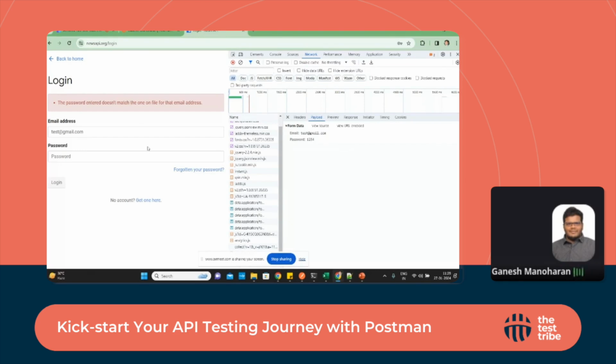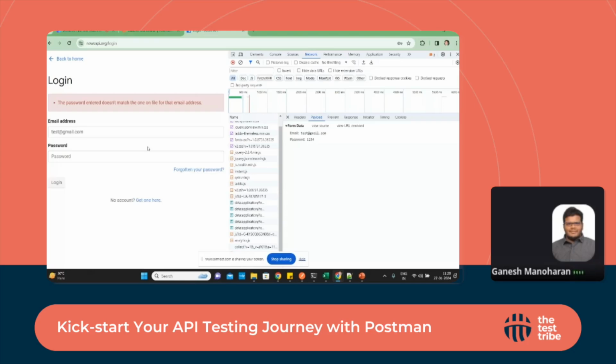So that's how the API things work. Along with that, a lot of other advantages are there. For example, any projects which are coming are API first projects nowadays. So if we have an API ready, every requirement initially, as soon as the project starts, the business analyst, everybody is working on that API documentation. Once the API documentation is ready, they will share it with us.